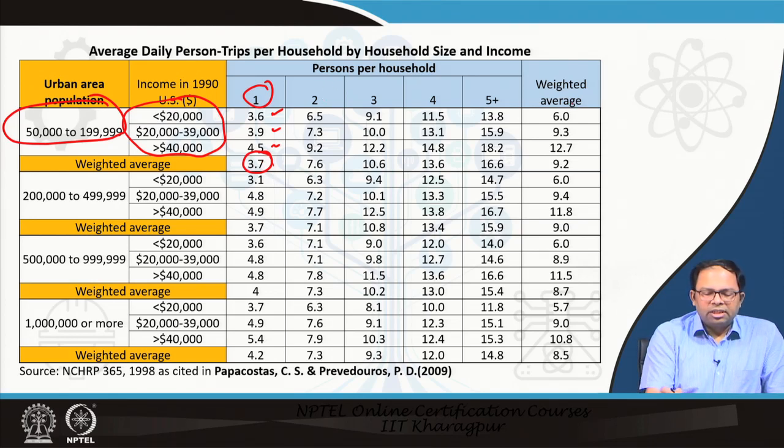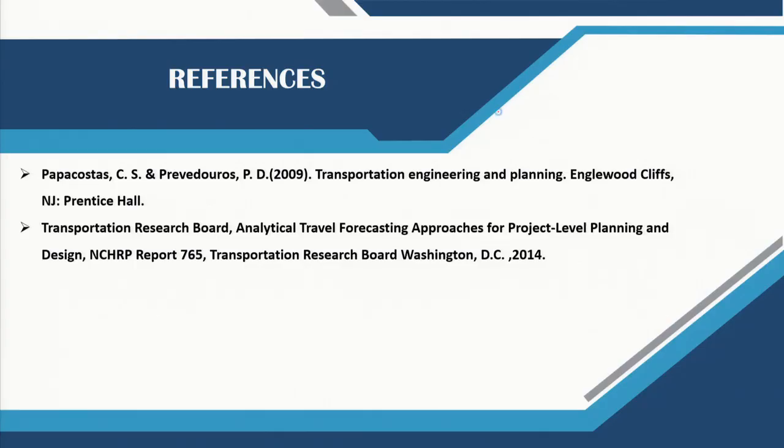The average on this side is 6. That means for all households having income below $20,000, this is the average trip rate. So, in both ways we can read and interpret these tables. Over here, this basically means a household of 5+ size having less than $20,000 income makes around 13.8 trips on average. So, in this way we can interpret the entire table, and this is a cross classification table. These are some of the references you can study.